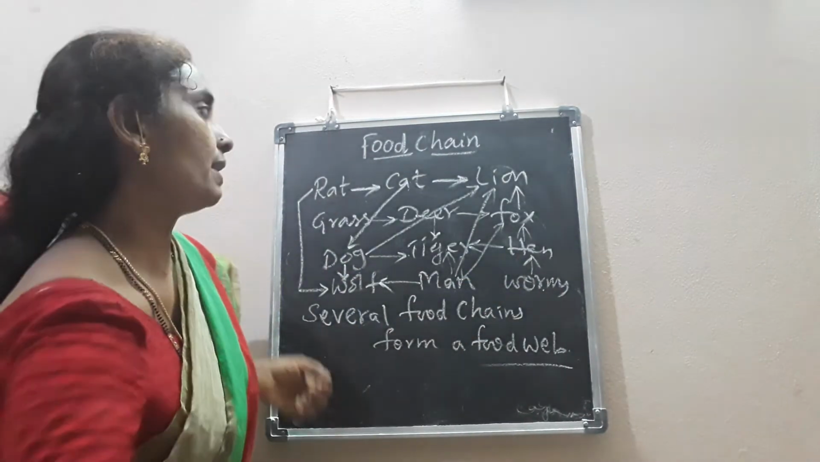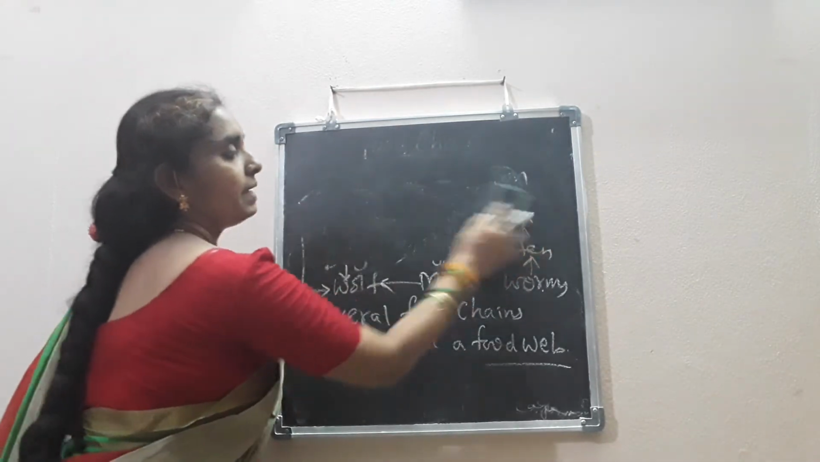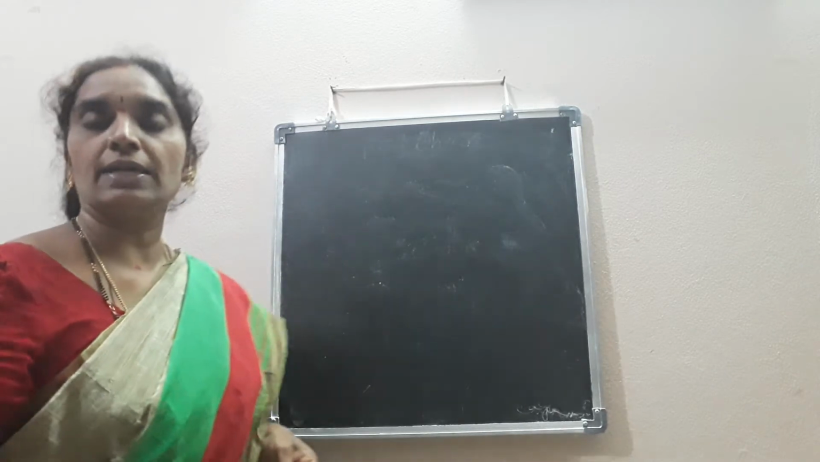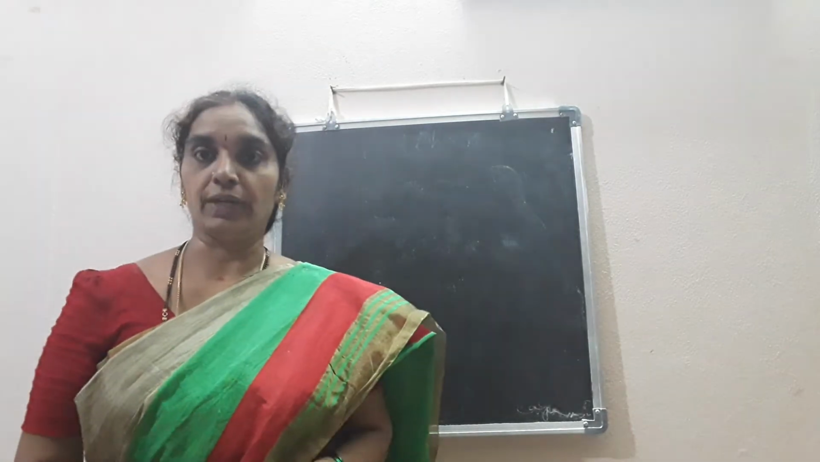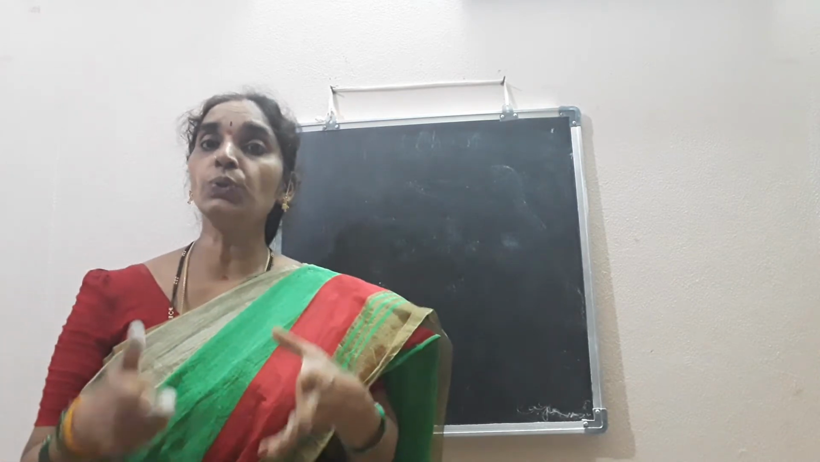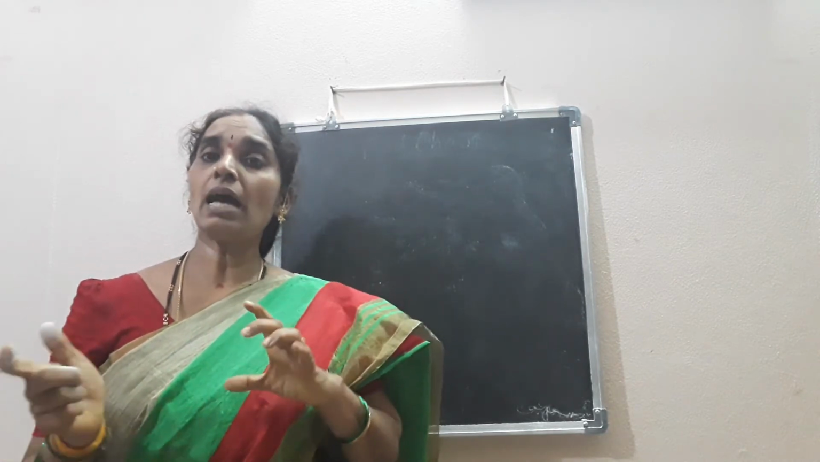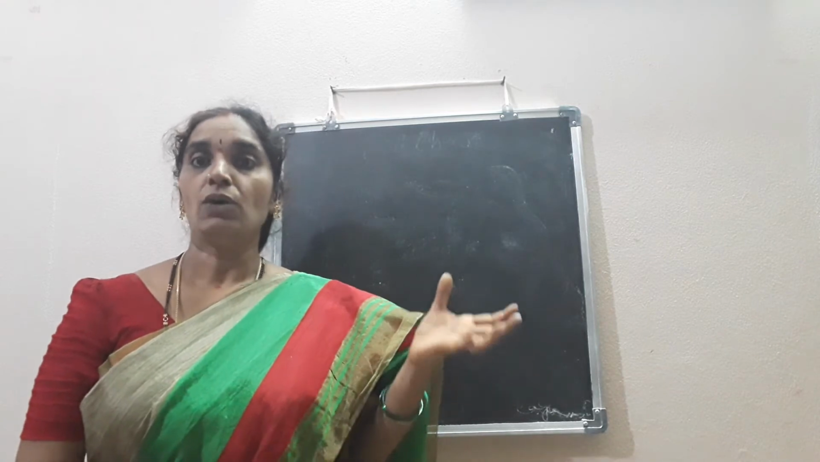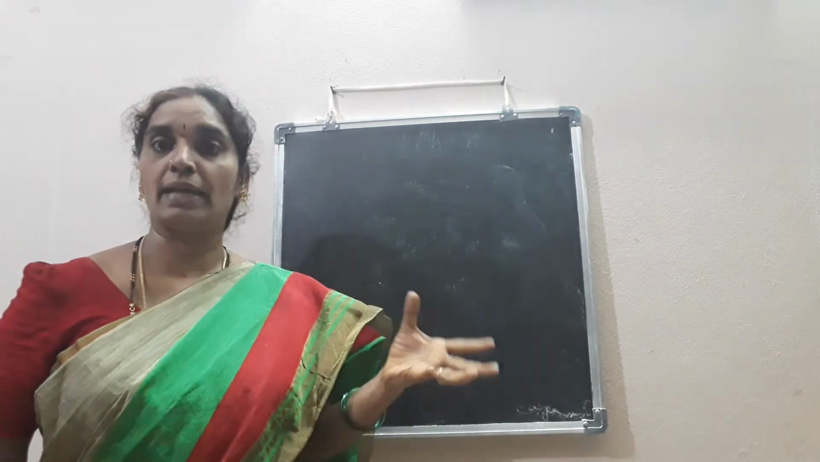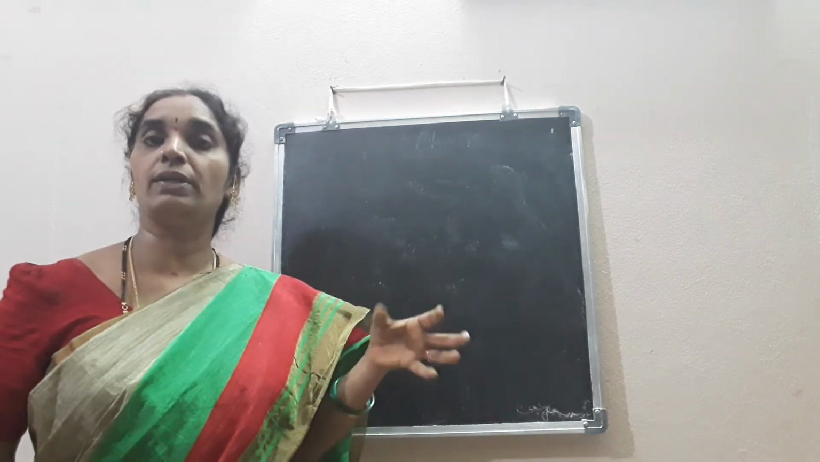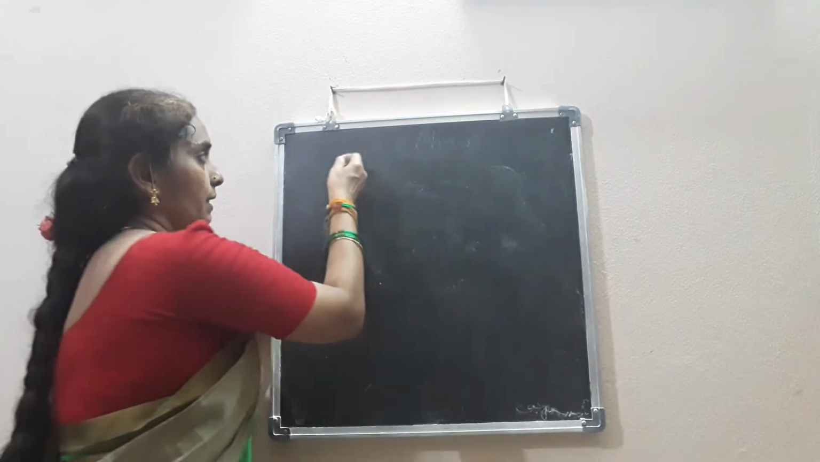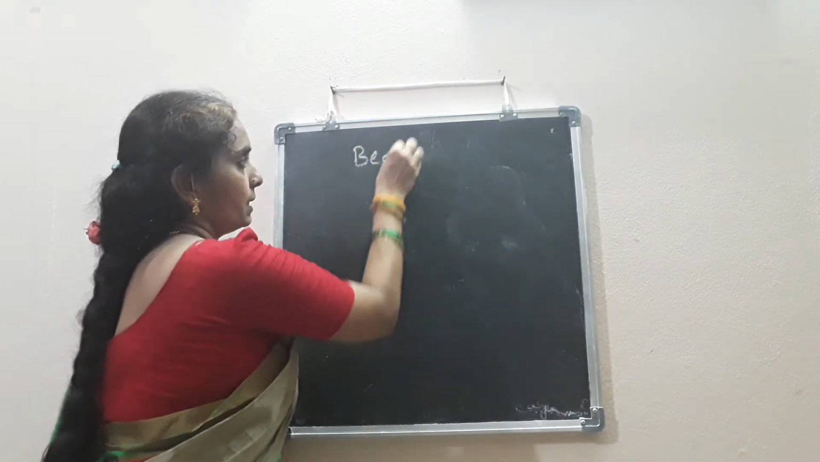Next, coming to the next topic, the beaks of birds. We see different birds in our surroundings. Their beaks are different. Why is it so? It's because the beaks are arranged to suit their food habits. The food habits of different birds are different, so they have beaks in such a manner that they can take the food suitable to their beak. So, beaks of birds.